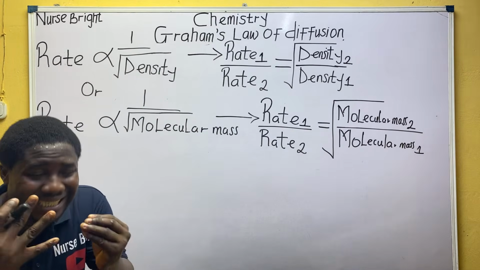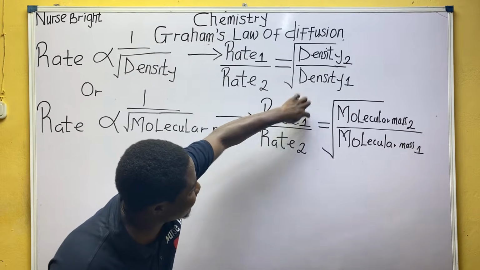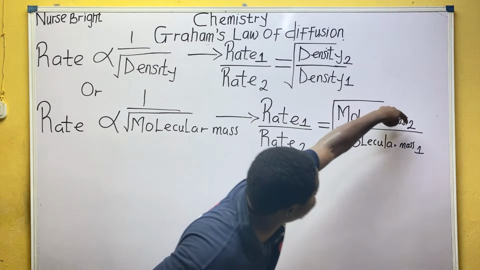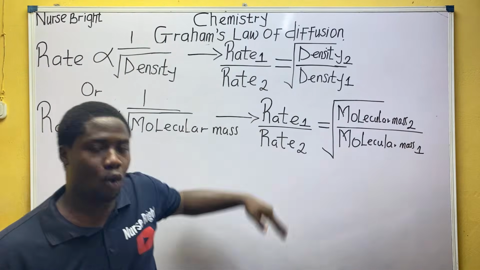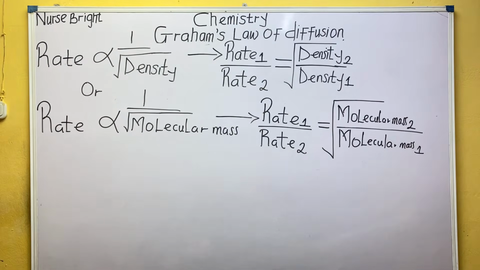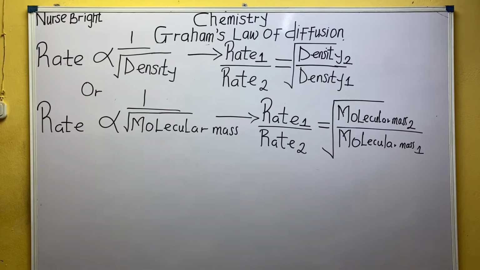Class, hope it is making sense to you. As rate increases, molecular mass decreases: 1 to 2, 2 to 1. Class, hope it is making sense, because we are going to solve all the questions JAMB has asked on this aspect.